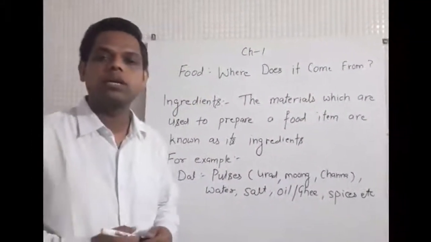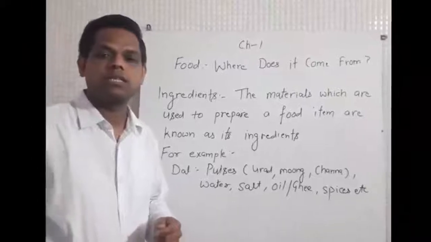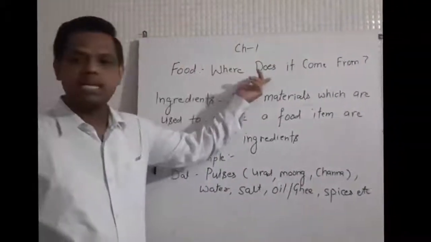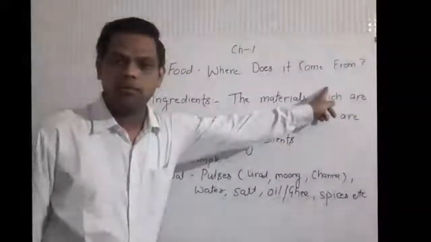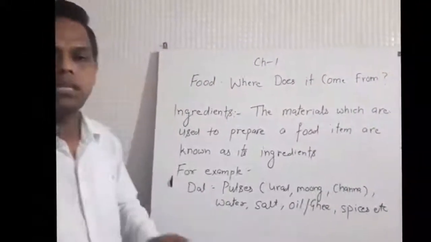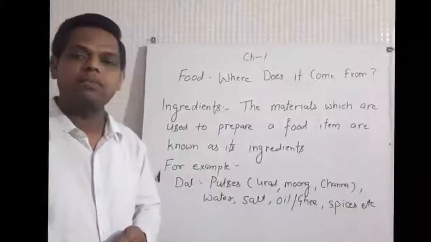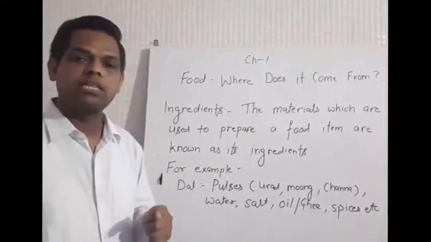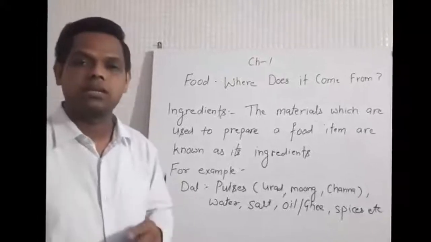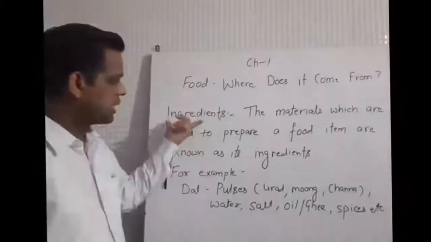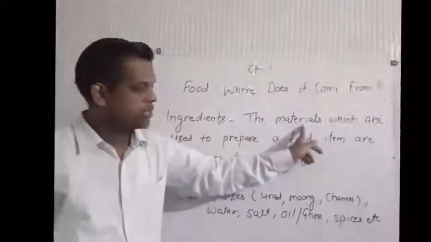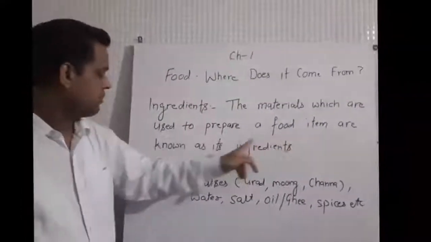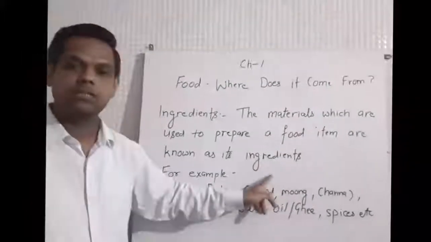Dear students, today we will discuss the first chapter of science, and the name of the chapter is Food: Where does it come from? All of us eat a large variety of food items, and all these food items are made up of different materials. These materials are known as ingredients. What is an ingredient? Ingredients are the materials which are used to prepare a food item.